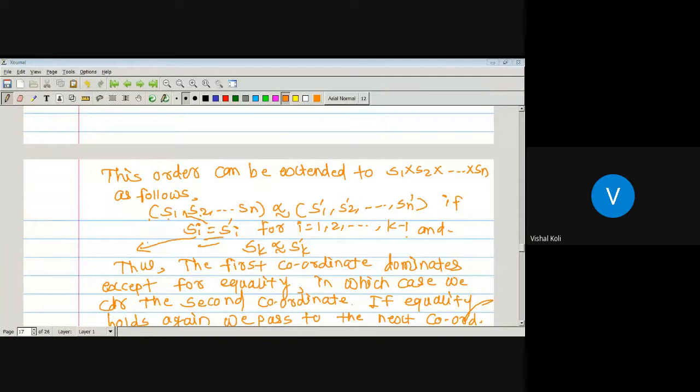Okay, in case s1 is equal to s1', then we have to check whether s2 precedes s2' or not. If s2 precedes s2', again there is no need to check whether s3 precedes s3' or not. And if s2 is equal to s2', then we have to check whether s3 precedes s3' or not, and continuing so on we have to check.